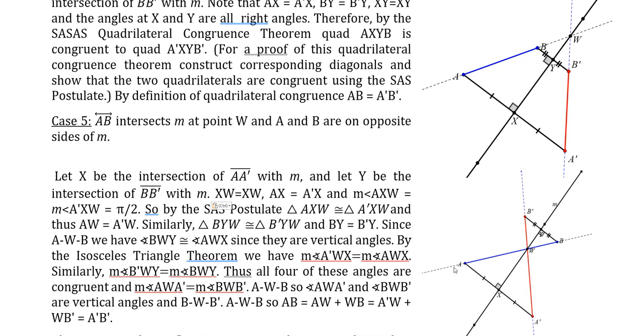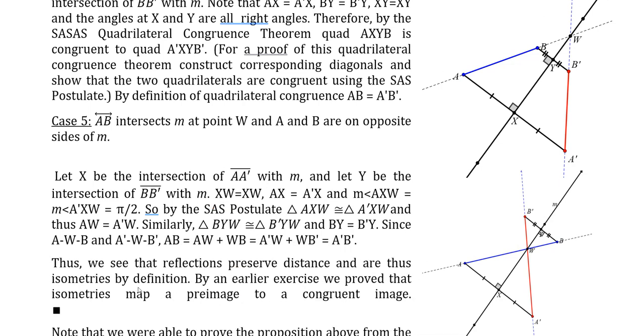Now, since W is between A and B, then AW plus WB is the distance from A to B. So we see that reflections preserve distance and they're thus isometries by definition. In an earlier exercise, we proved that isometries map a preimage to a congruent image. So once we get this as an isometry, we get that it is a congruence mapping.